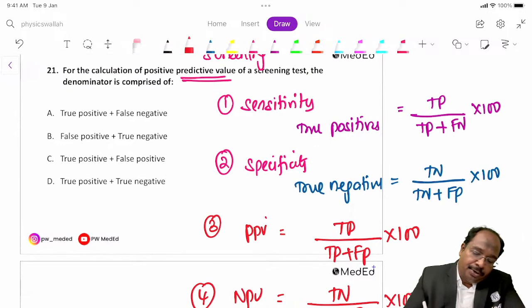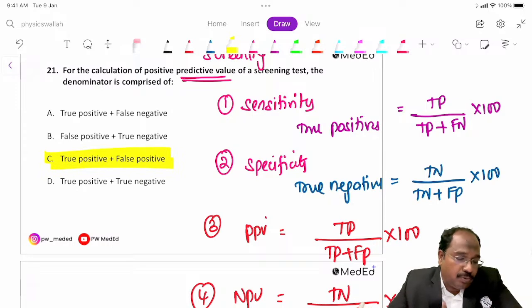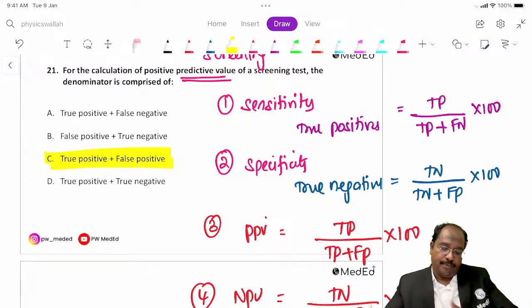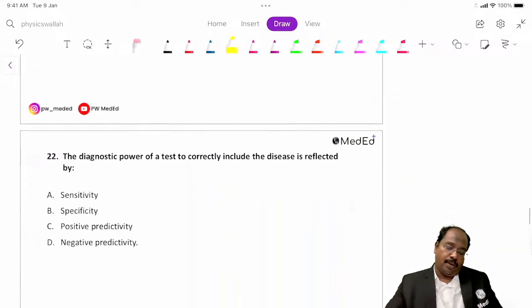So positive predictive value, the answer here is true positives plus false positives. Okay, fine. Now we'll go to the next question.